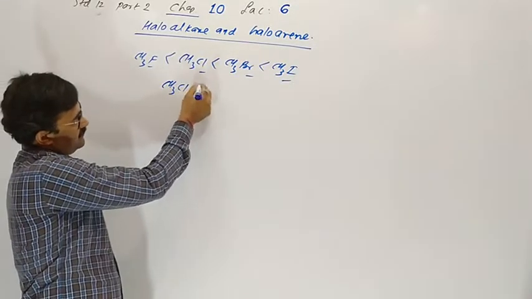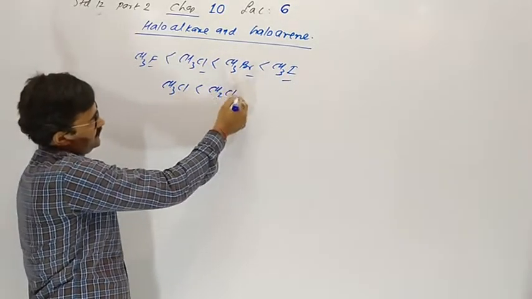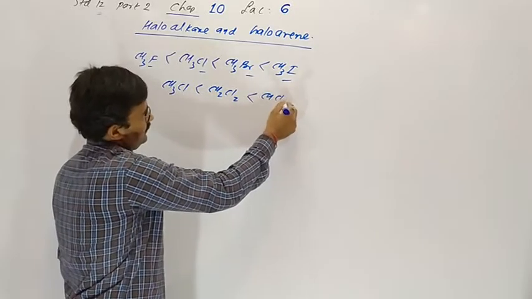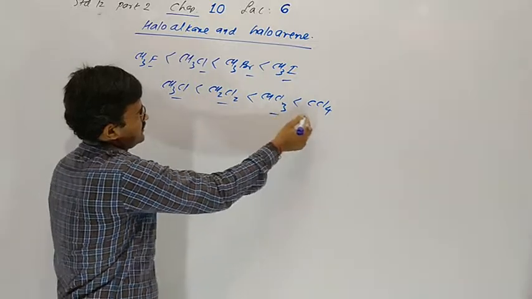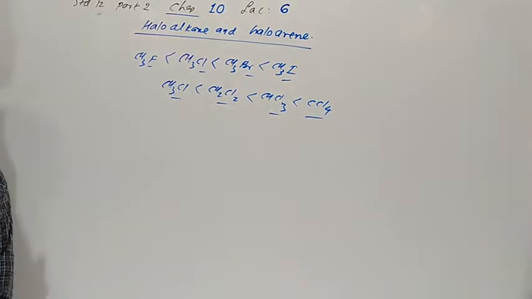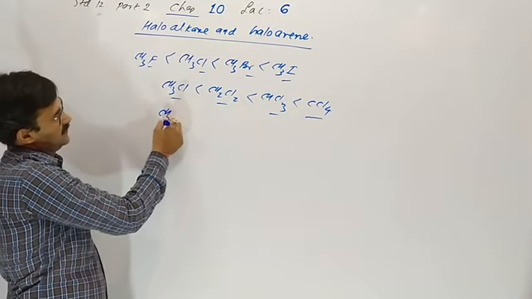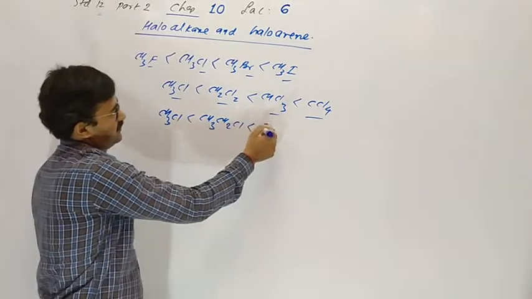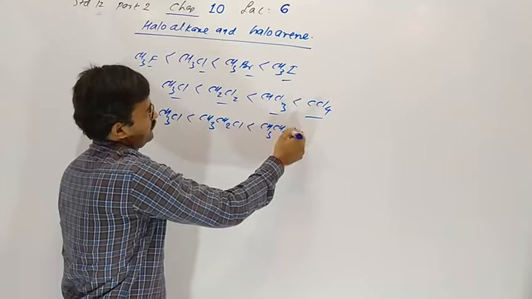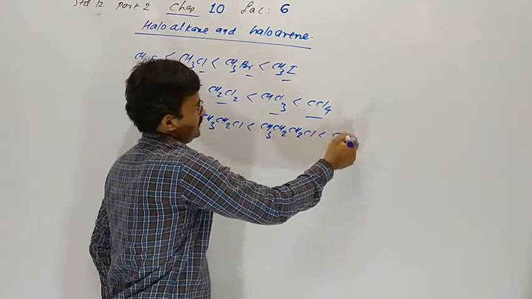Now, with increasing number of halogens, you can see molecular mass increases. With increasing number of carbon, boiling point also increases.